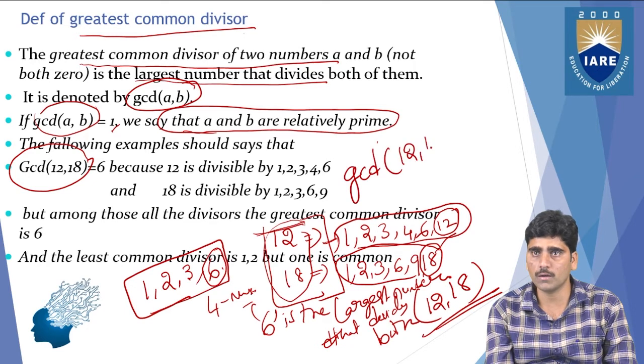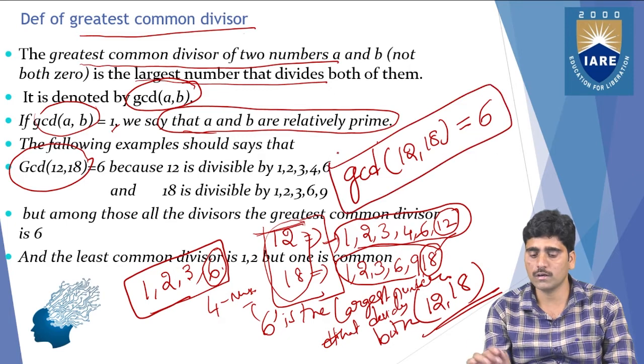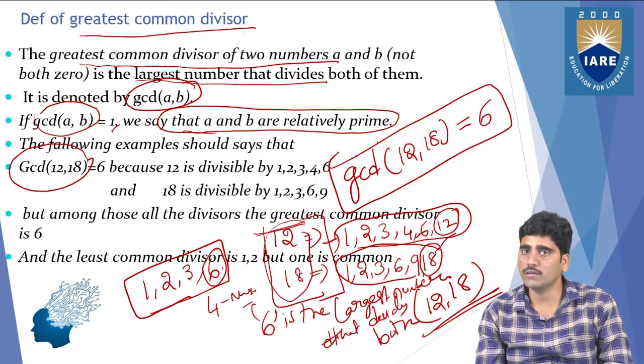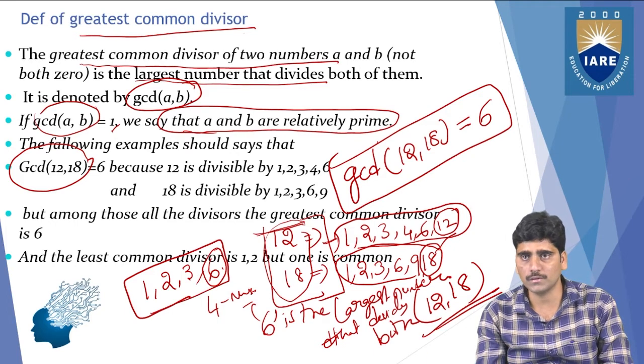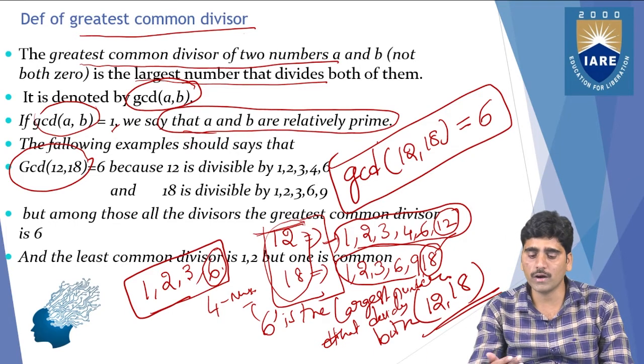GCD of 12, 18 equals 6. You need to write it like this. So you'll get a question: find the GCD of some numbers, find the GCD of three numbers. Then you need to follow these steps.